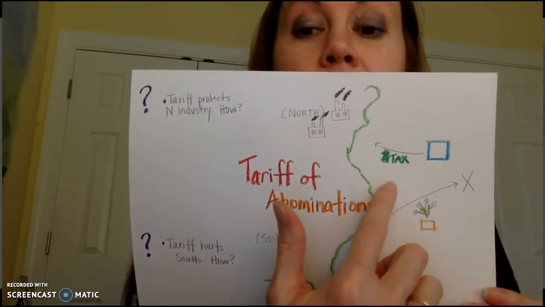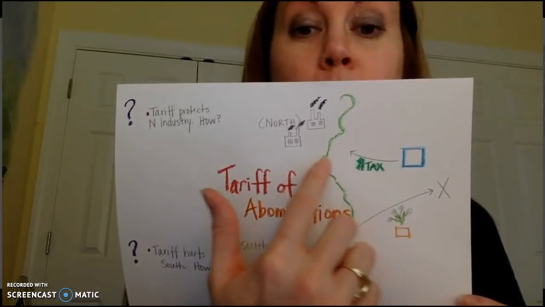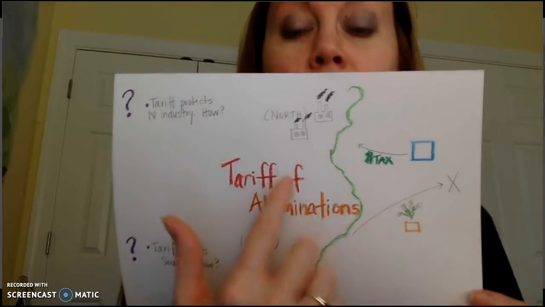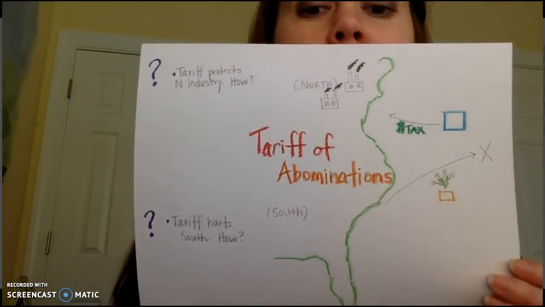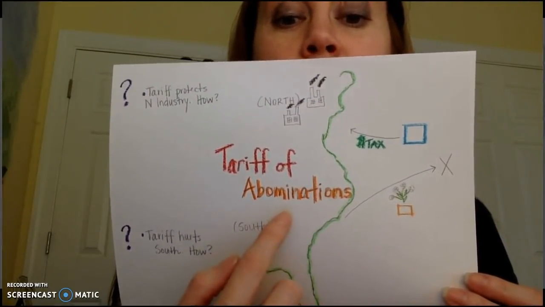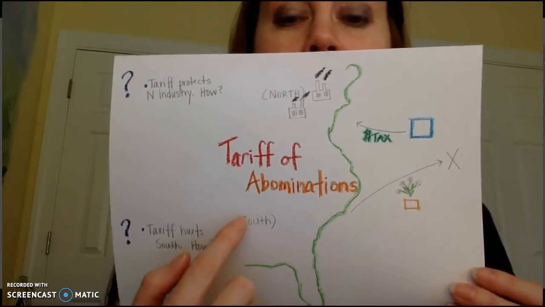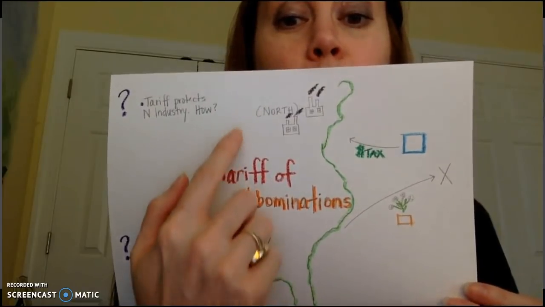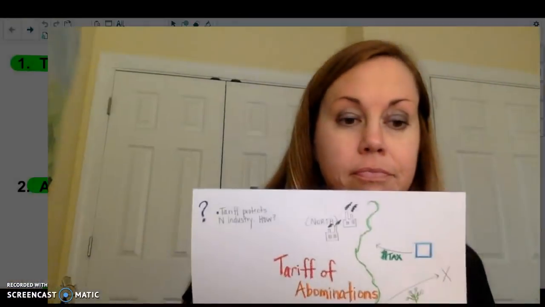And the British are mad that we're adding this tax to their goods and no one's buying their stuff up here in the North. So they say, we're not going to buy Southern cotton. This is why the South calls this the tariff of abominations, because they say this is an abomination. It's terrible. We hate this. Remember, Jackson, though, supports this because he saw that it would help Northern industry.